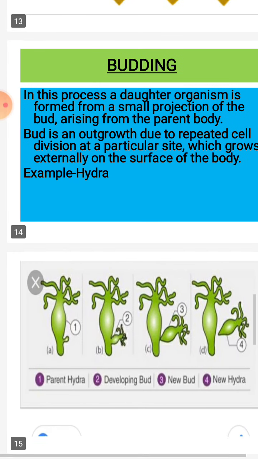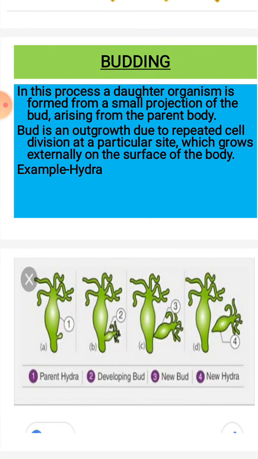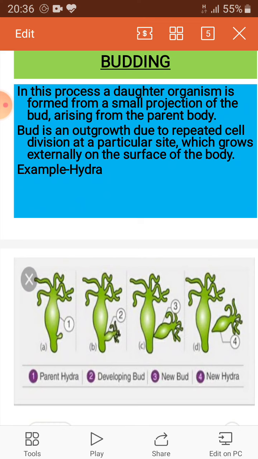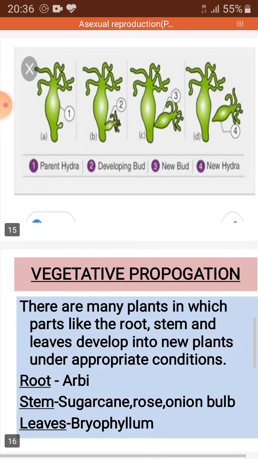Then the next one is the budding. Dear children, in this process a daughter organism is formed from a small projection or bud arising from the parent body. Bud is an outgrowth due to repeated cell division at a particular site, which grows externally on the surface of the body. See the example, Hydra, you have learned in class 8 also.